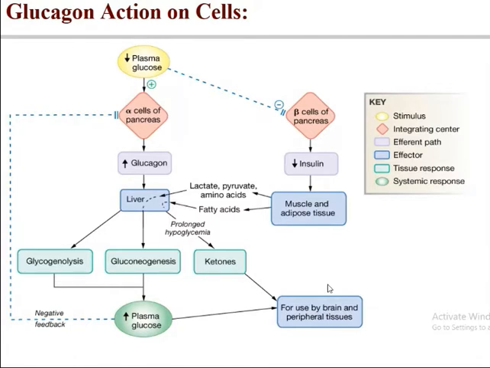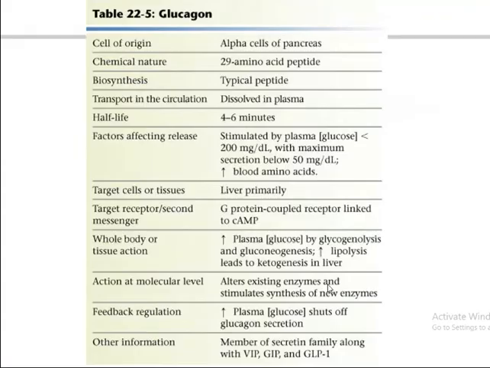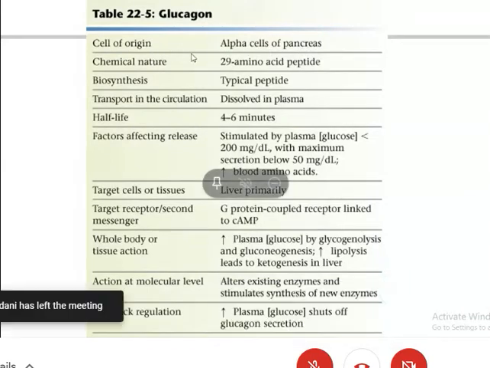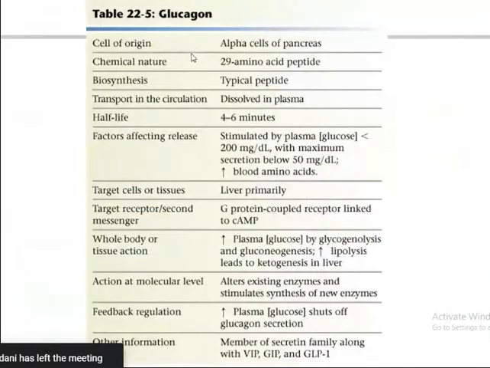So this is the summary of glucagon. Cell of origin is the alpha cells of the pancreas. Chemical nature is a 29 amino acid peptide. Biosynthesis is from a prepropeptide. Transport in circulation is dissolved in plasma. Half-life is 4 to 6 minutes. Insulin has 5 minutes, glucagon 4 to 6 minutes. Similar, you can say an average of 5 minutes.